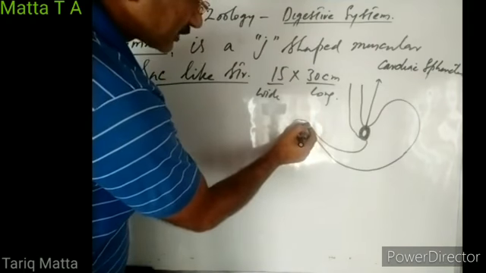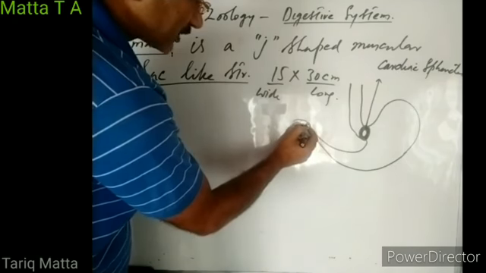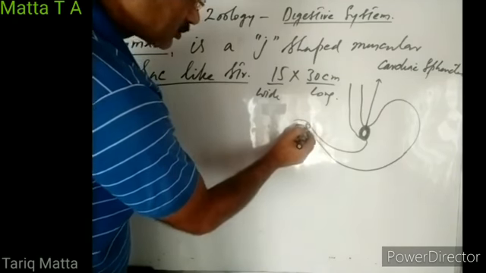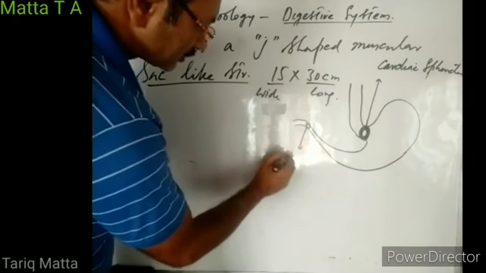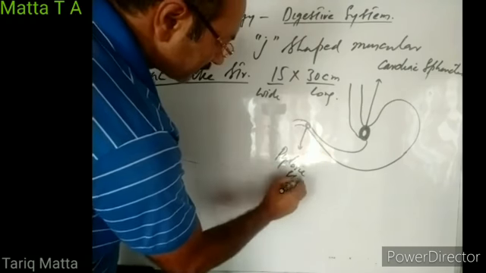Then the stomach joins with the small intestine. And the point where the stomach joins with the small intestine is also guarded by a sphincter. This is known as the pyloric sphincter.